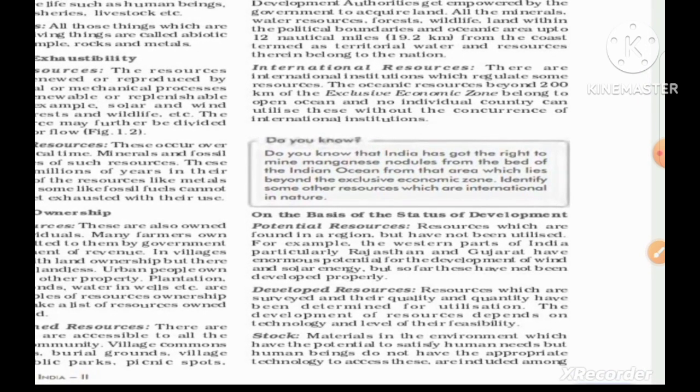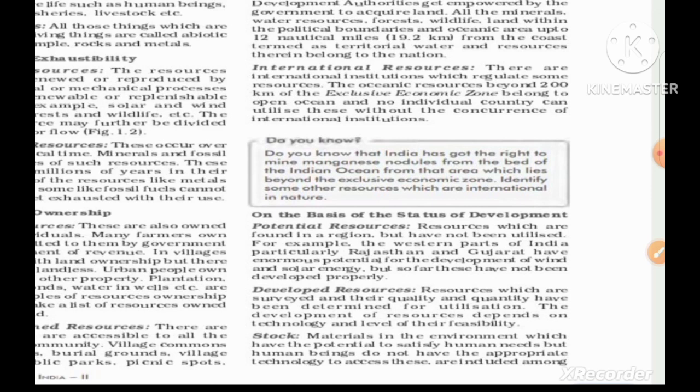Now, on the basis of the status of development: potential resources and developed resources. Potential resources are those found in a region but not yet utilized. For example, the western part of India, particularly Rajasthan and Gujarat, have enormous potential for the development of wind and solar energy, but so far these have not been developed properly.